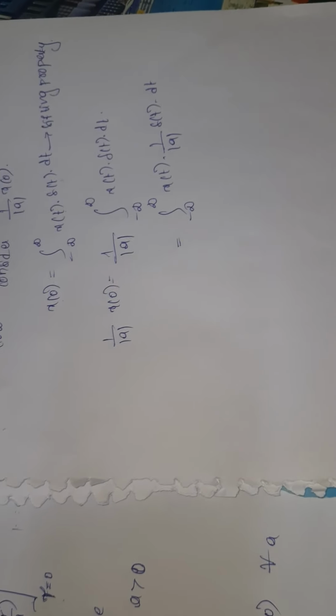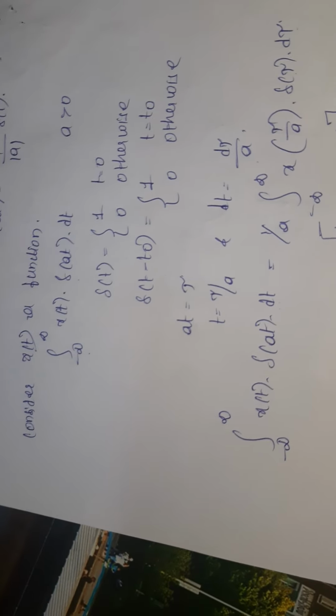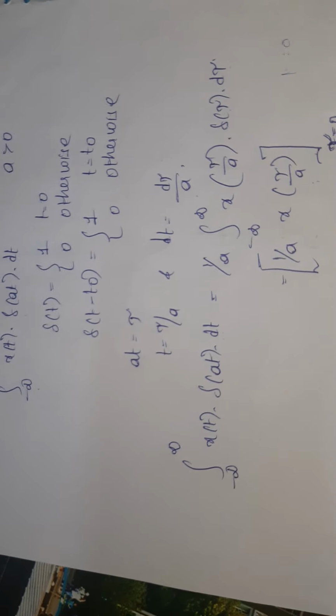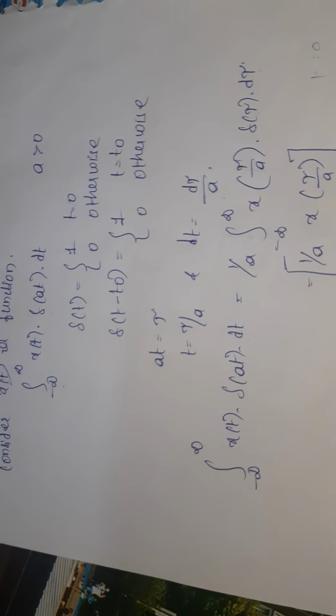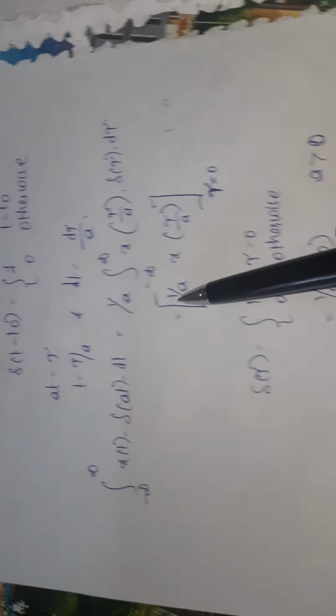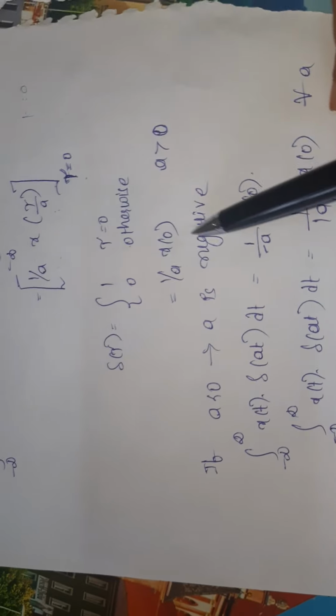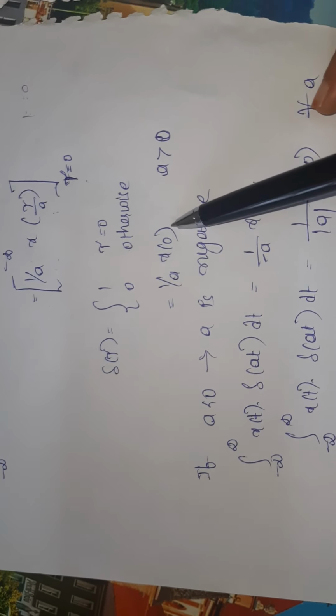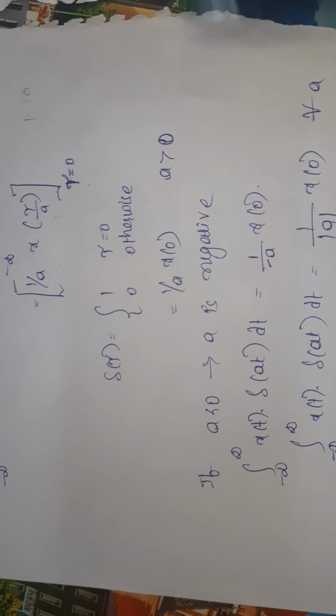Okay, so just see, first we considered this equation: the integral from minus infinity to infinity of x of t into delta of at dt. And the answer we got is 1 by a into x of 0.